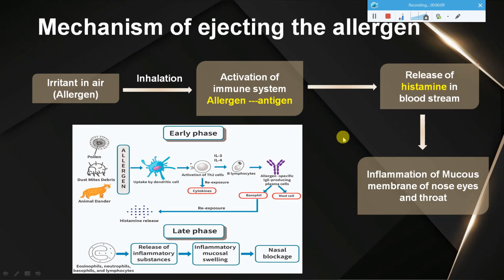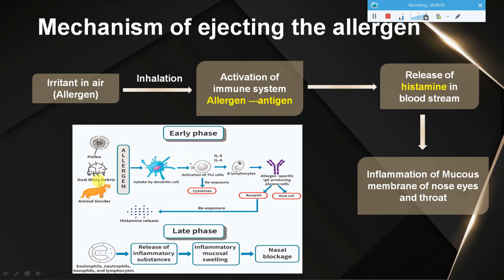So this starts producing an immune response in your body, and during this mechanism, the immune cells produce a chemical called histamine, and this histamine is spread in the bloodstream. This histamine will in turn lead to inflammation of the mucous membrane of the nose. In the nose we have a mucous membrane, and even in the eyes and in the throat region. This will lead to inflammation of that area, so that further pollen or further allergen does not enter your system, so that the cold and whatever symptoms can be stopped to some extent. So this is how we can show that.